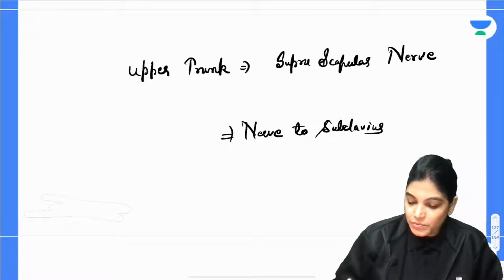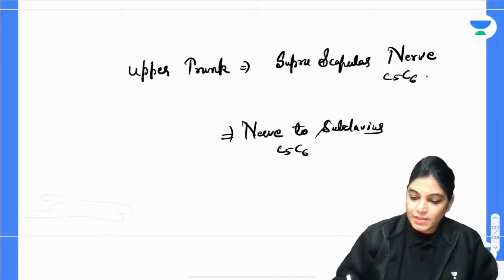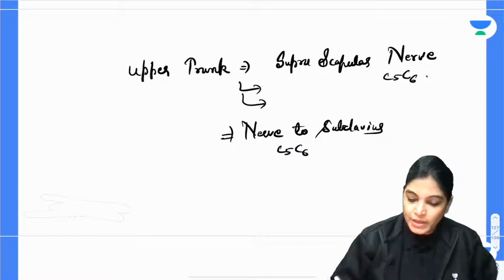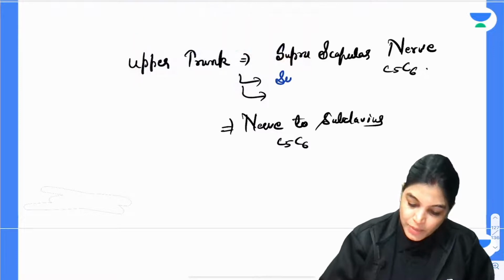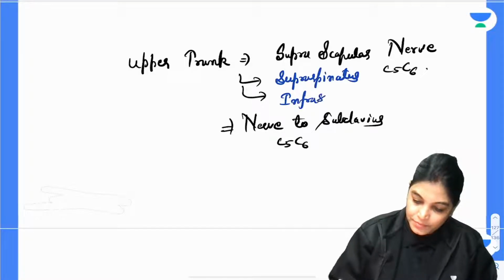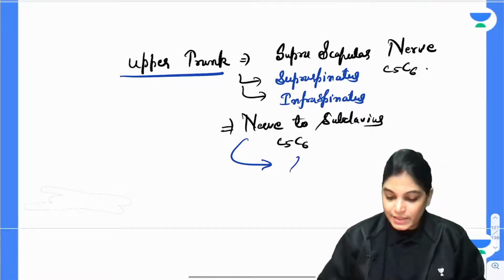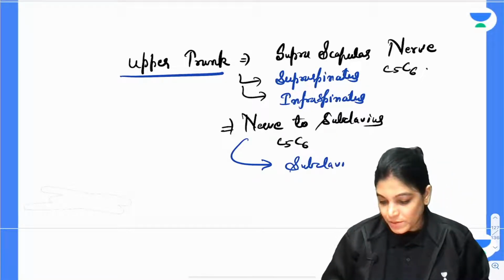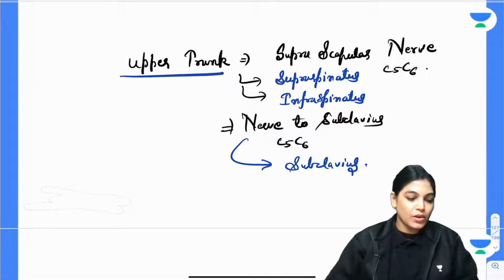Now, my dear aspirant, the nerve to subclavius and the suprascapular nerve both have the root value C5 and C6. The suprascapular nerve gives innervation to two muscles, the supraspinatus muscle and the infraspinatus muscle. When we talk about the nerve to subclavius, by the name it is clear that it gives innervation to the subclavius muscle. Got it?